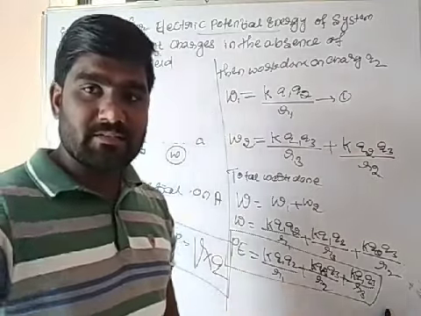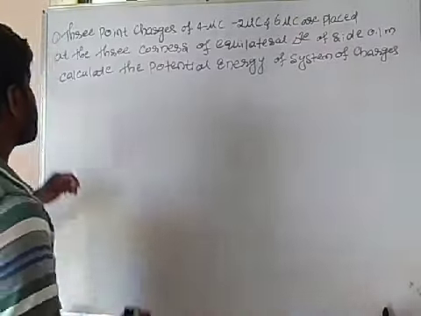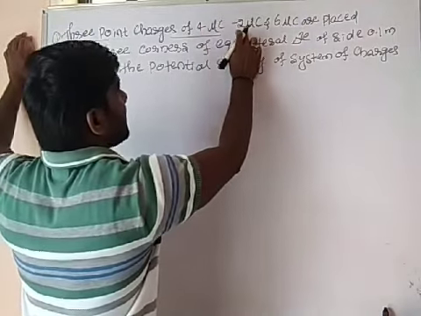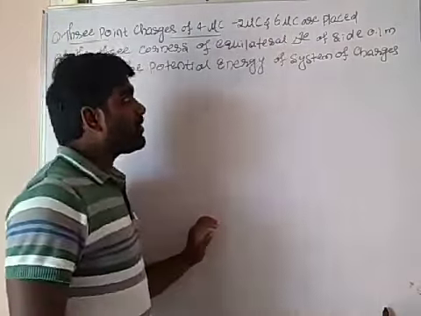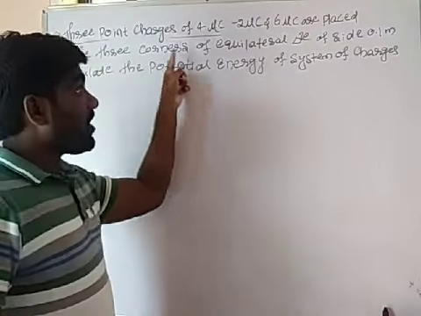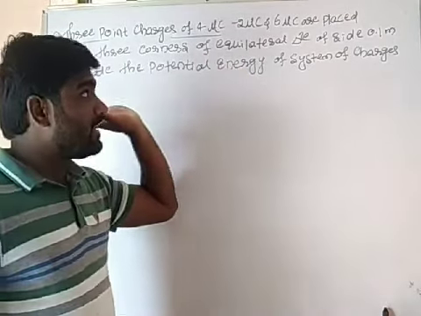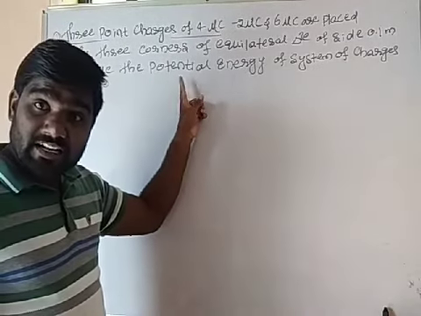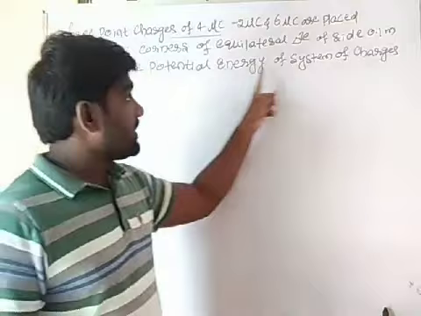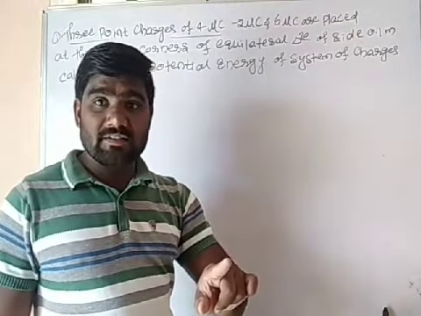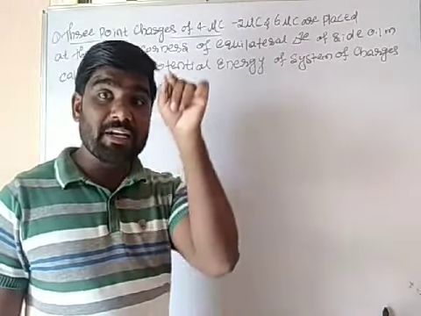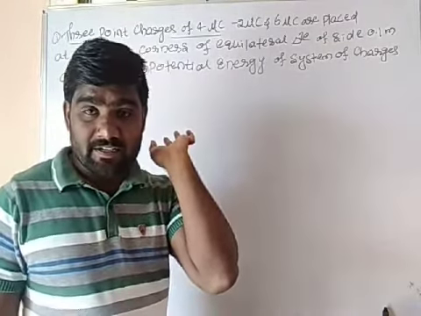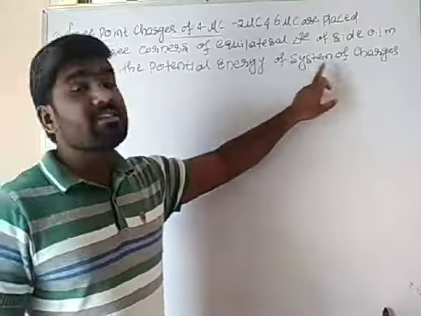See the problems next. See this question. 3-point charges of 4 microcoulomb, minus 2 microcoulomb and 6 microcoulomb are placed at 3 corners of an equilateral triangle of side 0.1 meter. Calculate the potential energy of the system of charges. Okay na? He has not asked to find the potential energy at a particular point. He told to find it for the system of charges.